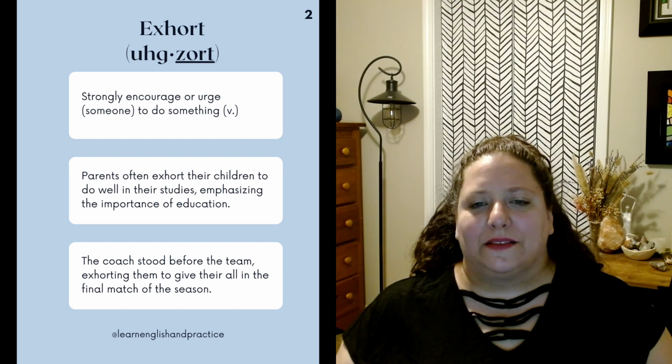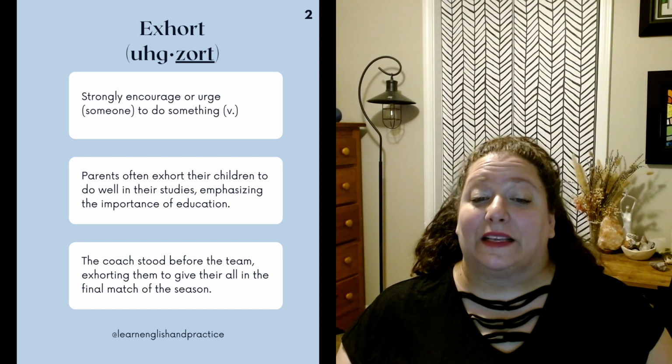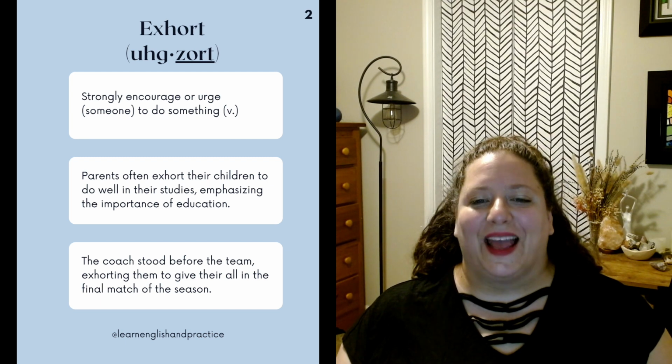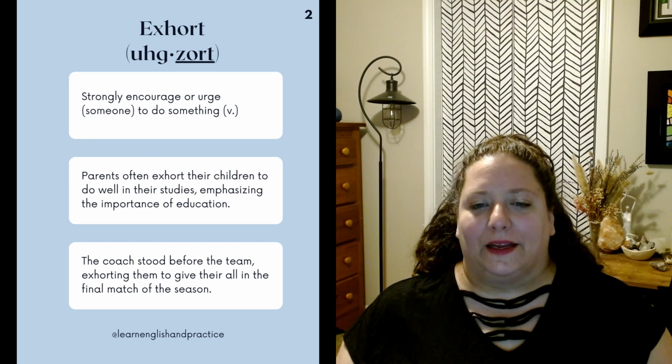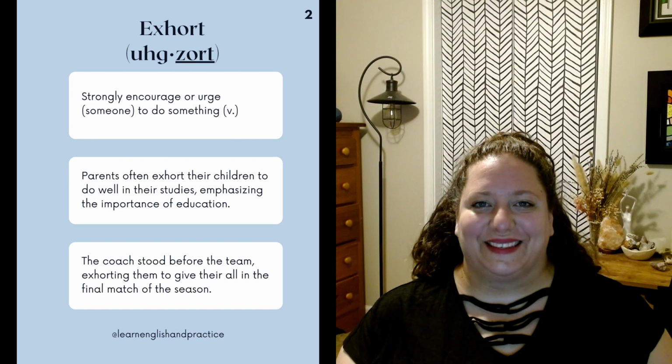Examples are: parents often exhort their children to do well in their studies, emphasizing the importance of education. The coach stood before the team, exhorting them to give their all in the final match of the season.